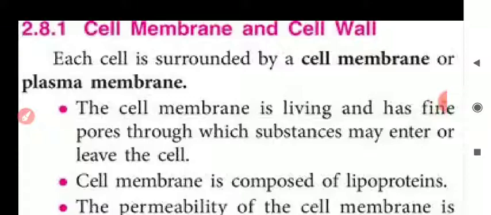Now in this video I will start from here, cell membrane and cell wall. In the previous video we have discussed about cell organelles. Now my dear students, I will start from here, cell membrane and cell wall. Each cell is surrounded by cell membrane or plasma membrane. Cell membrane or plasma membrane is present, my dear students, in both plant as well as animal cell.